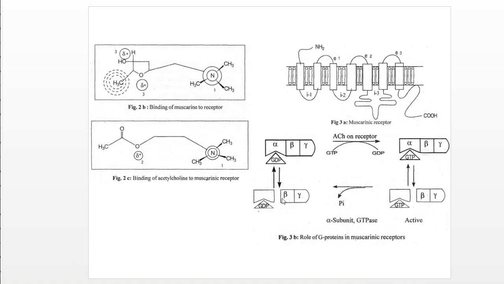Here, if M2 and M4 are there, they activate Gi, and the odd number muscarinic receptors M1, M3, and M5 activate Gq. So that is excitatory, and the other is inhibitory. If the inhibitory pathway is activated, it decreases the activity of adenylate cyclase, and therefore it increases the potassium current through the cell membrane. So this is the transduction mechanism for the muscarinic receptor.